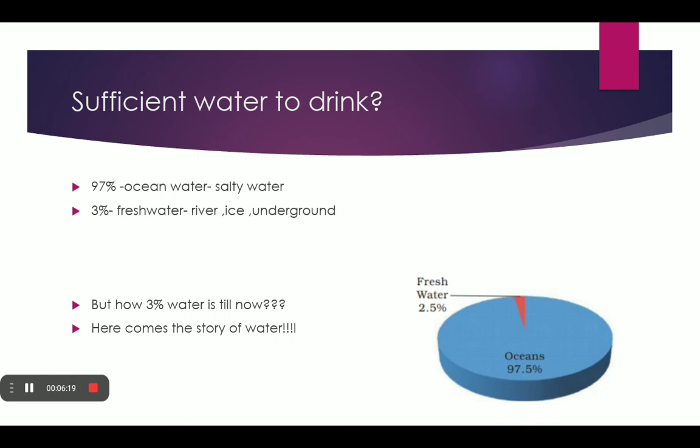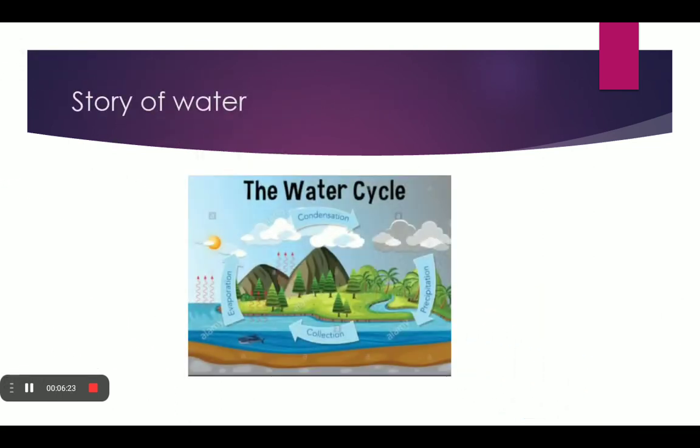So here comes the story of water. It's because of four processes called evaporation, condensation, precipitation, and collection. Through evaporation, the water in seas and rivers evaporates.